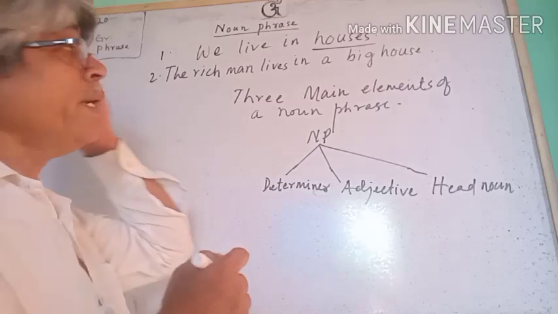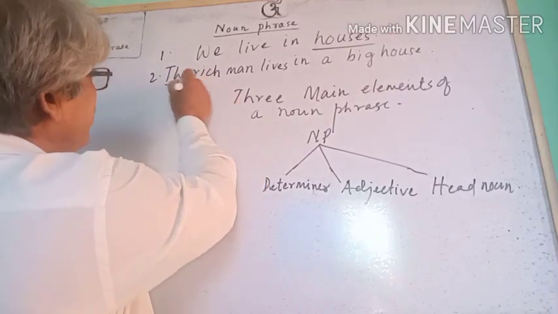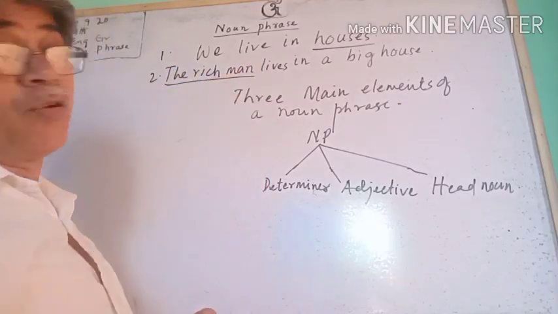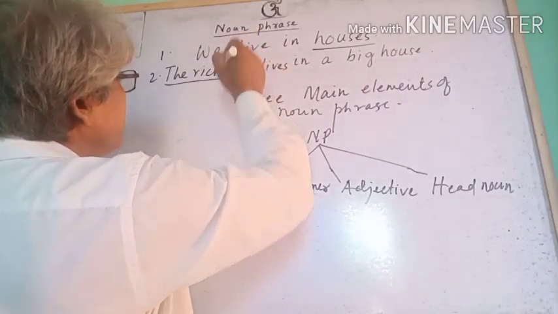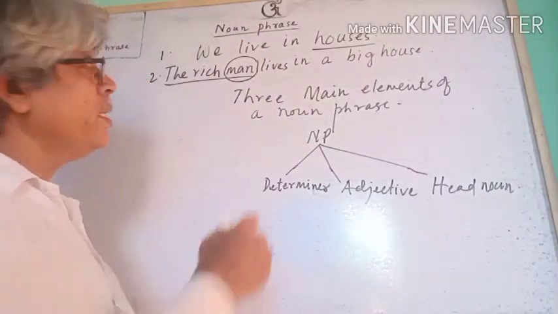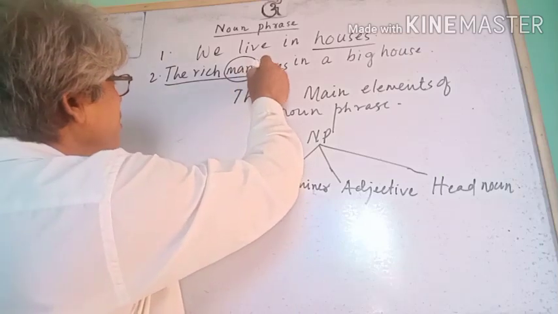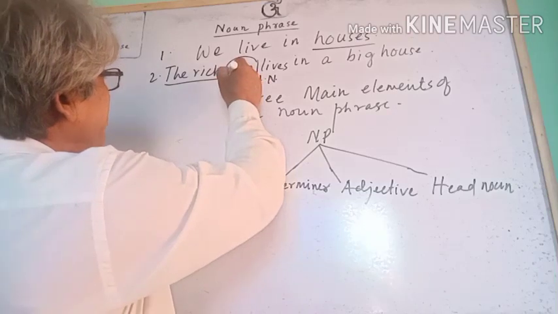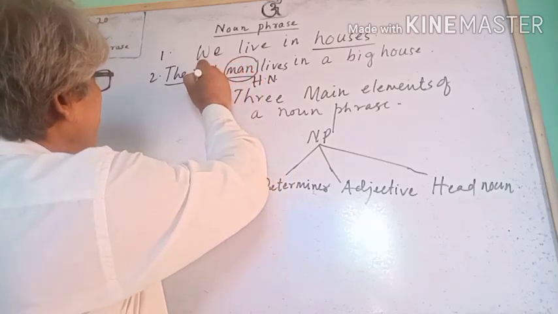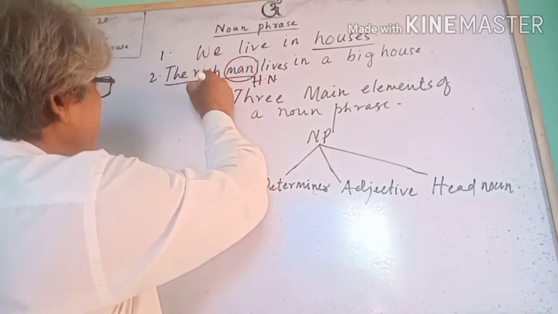See, the rich man is a noun phrase. The head word is the noun man. It is the head word, head noun. And the other element, rich, you know, is an adjective.